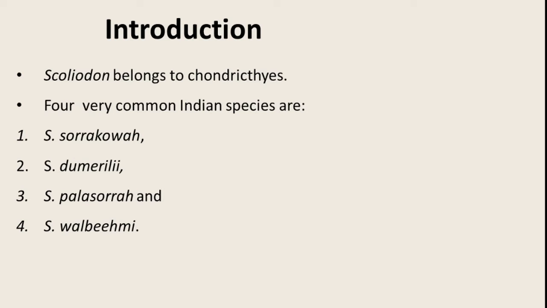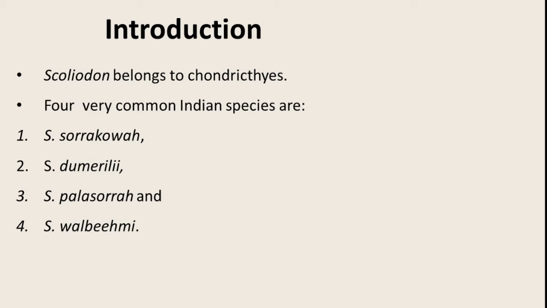The main characteristic present in these organisms is that their endoskeleton is cartilaginous. It is made up of cartilage. So these fishes are also called cartilaginous fishes. Scoliodon is one of the cartilaginous fish. In the earlier chapters we have already learnt about the Chondrichthyes. So we have learnt about sharks, we have learnt about rays, right? So Scoliodon, as I have already mentioned, is one such genus of shark belonging to this particular class of cartilaginous fish.